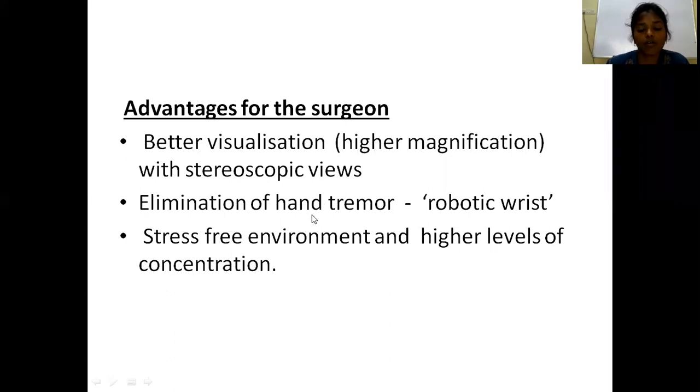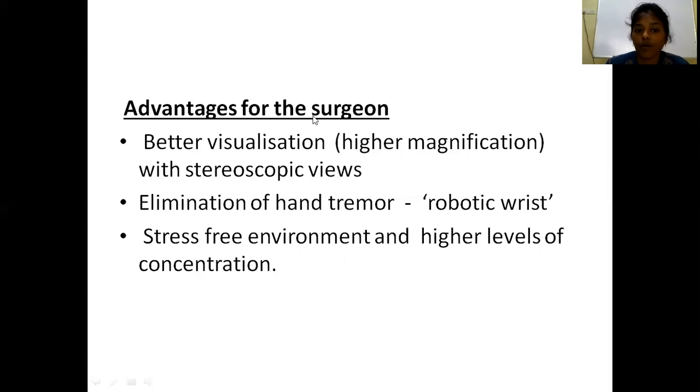I think many of you have seen that some surgeons, while performing surgery, have some hand tremors. This can be eliminated in robotic surgery, because the main surgery is performed by the robot with the guidance of the operating surgeon, and the surgeon will be in a stress-free environment. He will be sitting comfortably in the console performing the surgery, so he can pay more attention and concentration.